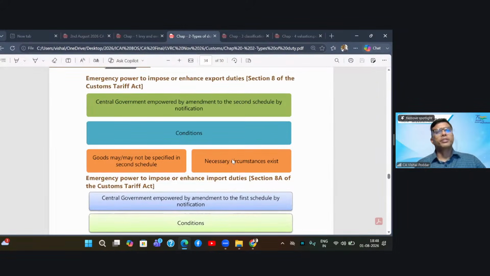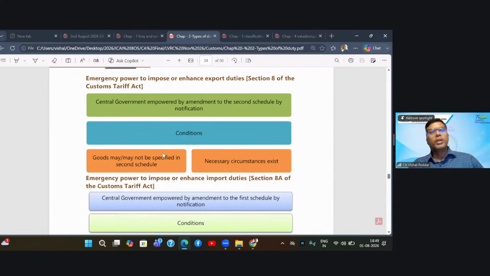Now, the Customs Tariff Act. We all understand that an act is something which is passed by the parliament. It means the customs duty rates which are given in the Customs Tariff Act are all fixed by the parliament and can be changed by the parliament only. However, we all know parliament is not functioning 365 days. Right now we have the monsoon session going on. After 13th of August, this parliament will close and it will resume in December, which will be the winter session. Again, after one month of working, it will close and resume again in February for the budget. So our parliament is working in sessions.